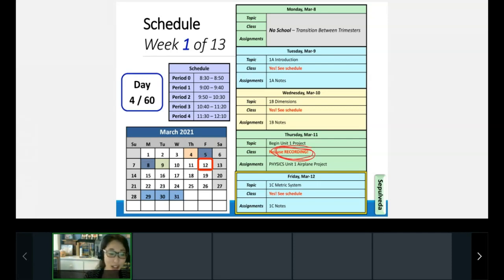Okay, so make sure that you watch the recording if you haven't already, and make sure that you start your project. I recommend if you haven't done it already, make sure you start it over the weekend. Make sure you have 3 paper airplanes with your names written on them, ready to go, and that you've taken a picture of your paper airplanes with your names on them.